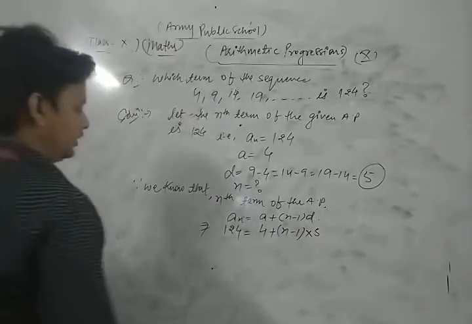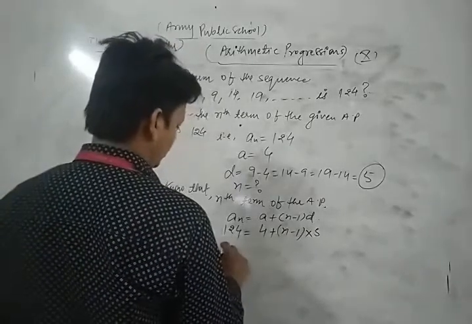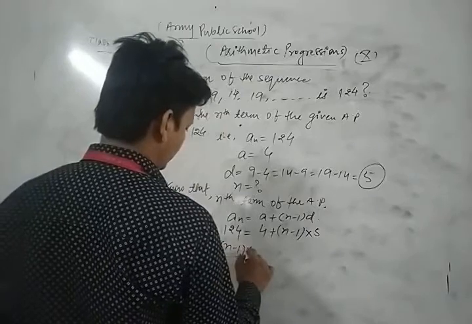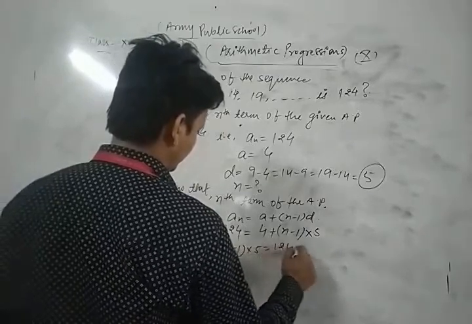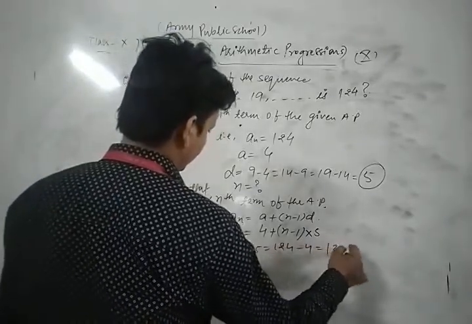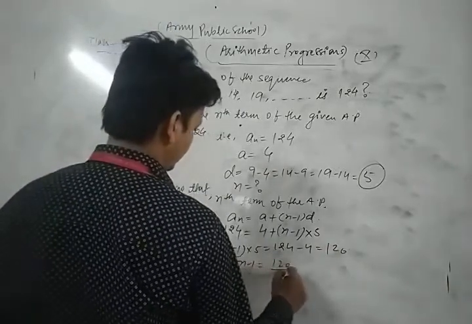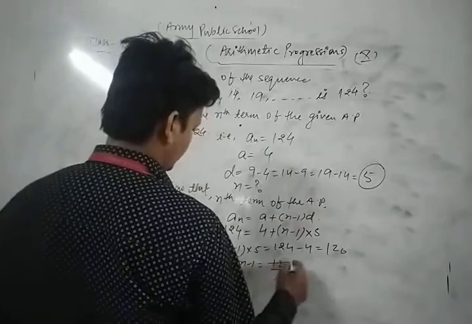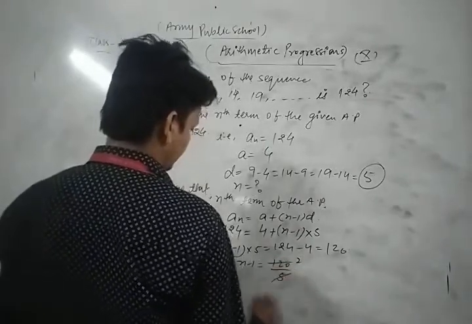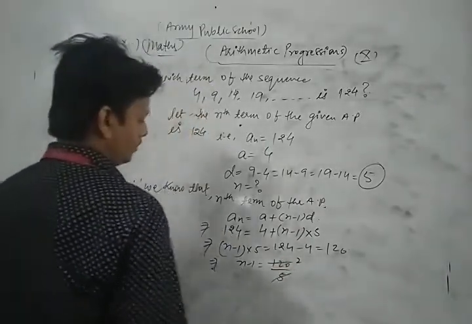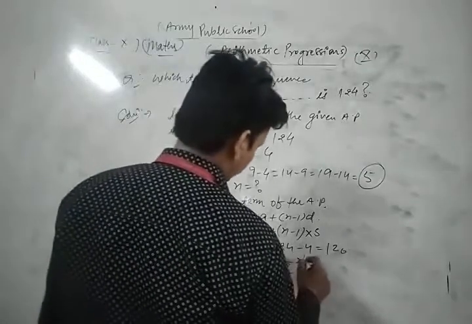So this is n minus 1 into 5 is equal to 124 minus 4, so we get 120. So the value of n minus 1 is equal to 120 upon 5, which is 24.